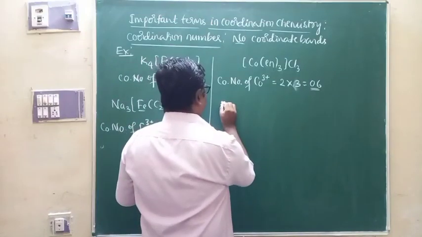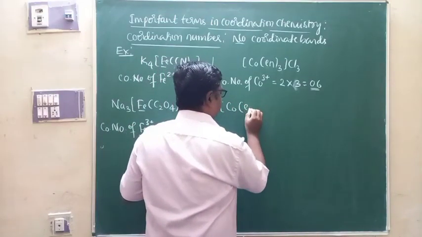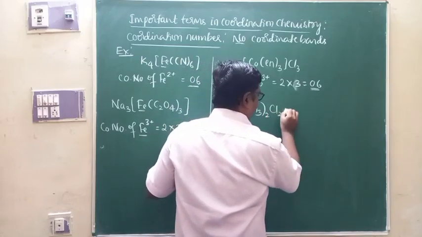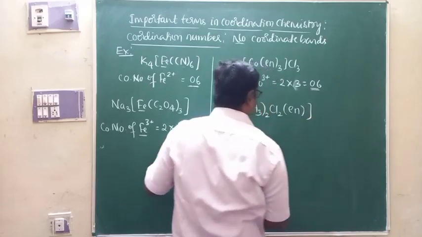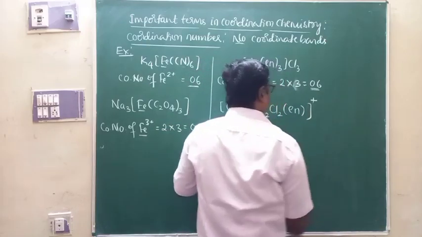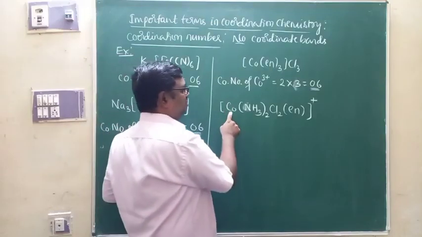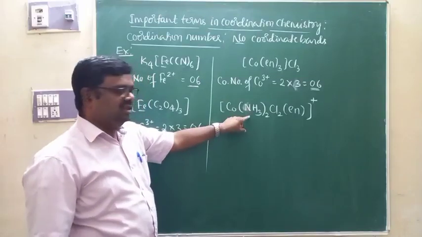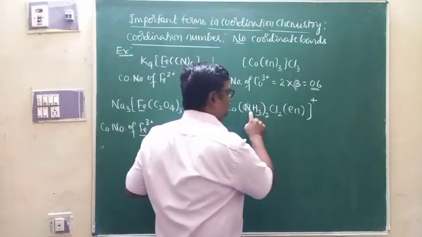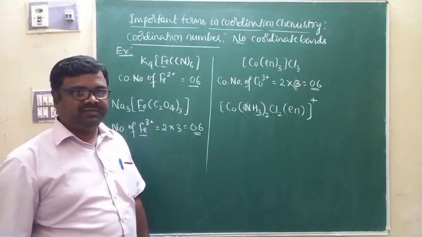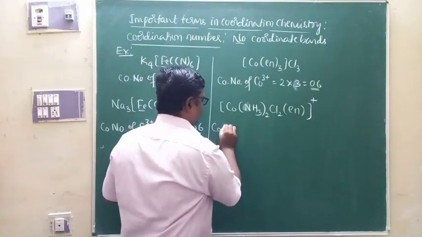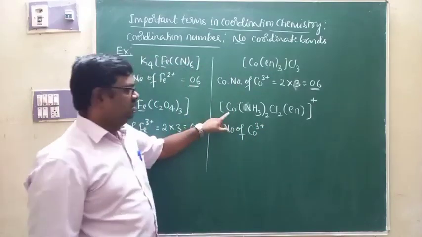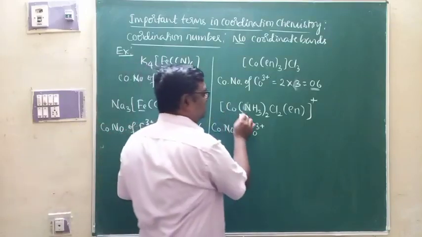Now let us see one more example. Say this is cobalt, [Co(NH3)2Cl2(en)], with NH3 twice, Cl2, and of course ethylene diamine. This is one more complex, where there is a combination of different ligands. What is the coordination number of the central metal ion, Co3 plus, because the oxidation number of cobalt in this complex is plus 3.